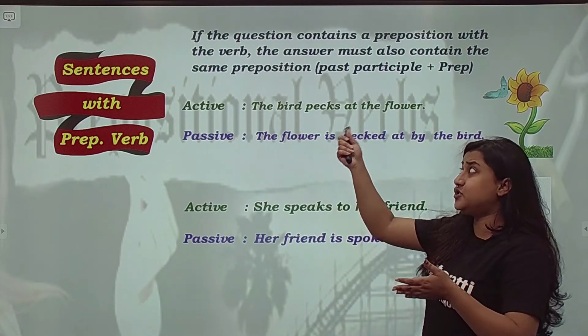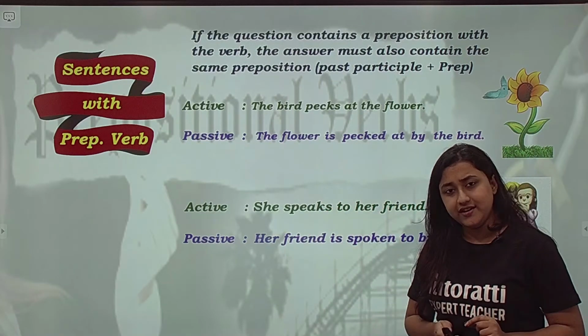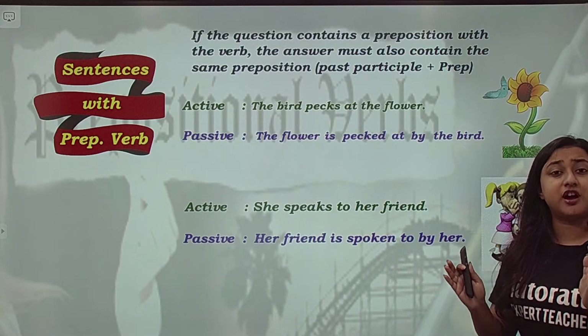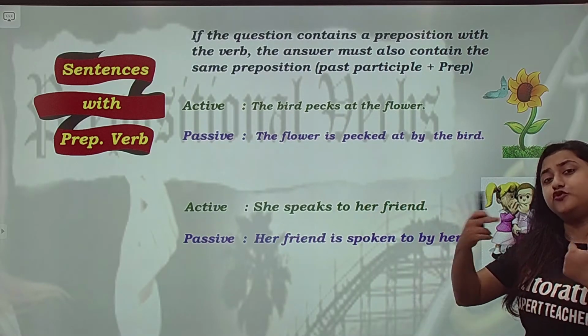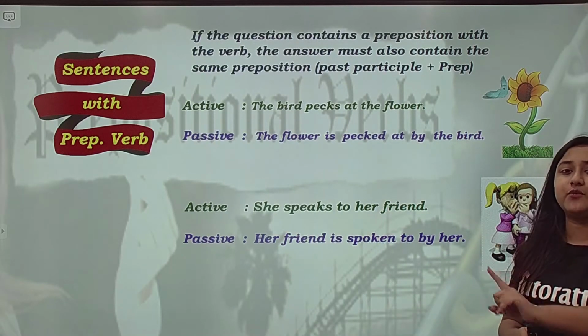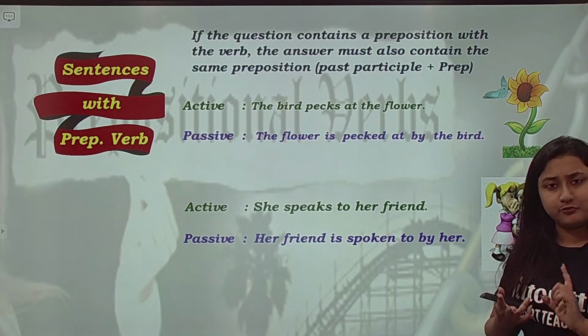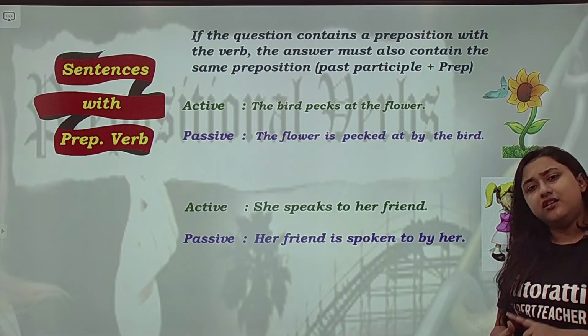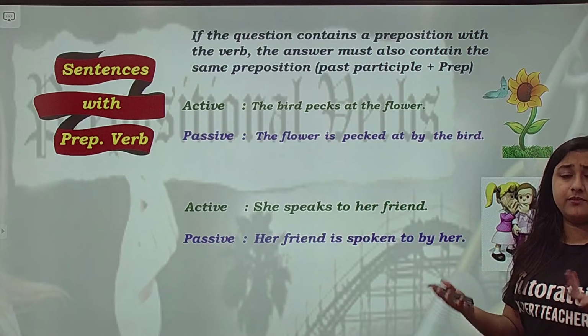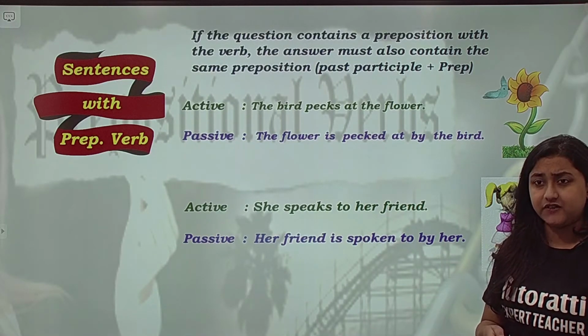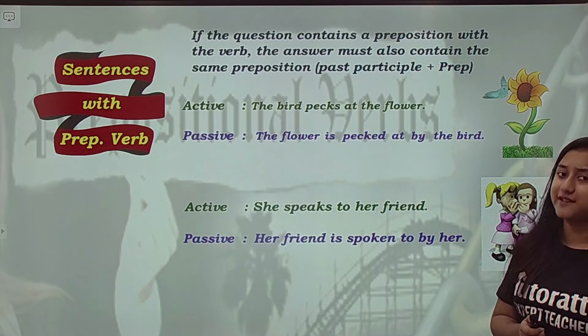Okay, but this you need to notice. Whenever you get a sentence which asks you to convert from active to passive, first of all check whether it has a prepositional verb. Second, check whether there is a modal auxiliary: can, could, will, would. Third, check whether it is starting with a verb. If it is starting with a verb, it is imperative. Then check whether it is a question or something like that.